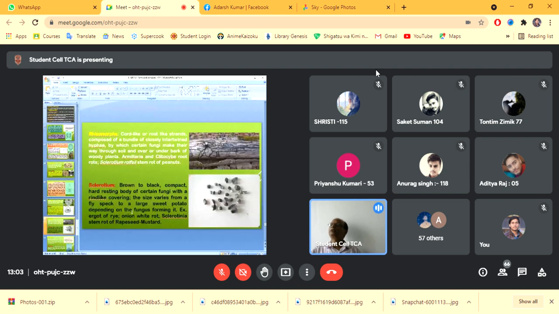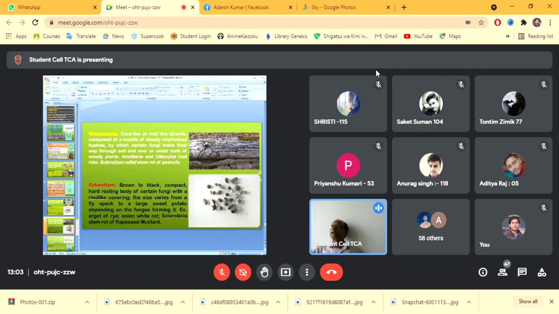And rhizomorphs. Here you can see rhizomorphs. Rhiza means root, so it is a cord-like or root-like strand composed of a bundle of closely interwoven hyphae. You can see here, as in the case of Armillaria root rots, and in the case of Sclerotium rolfsii also.